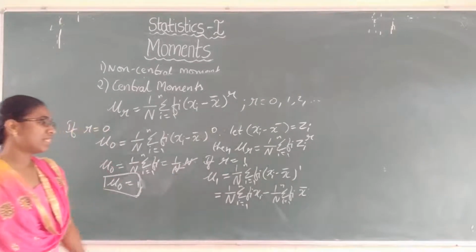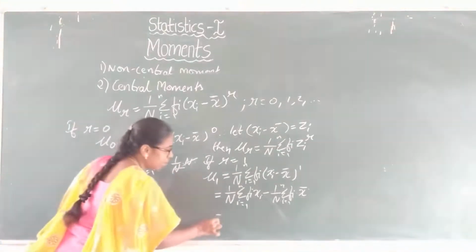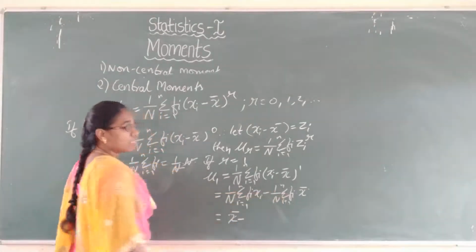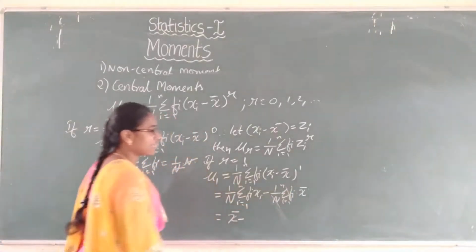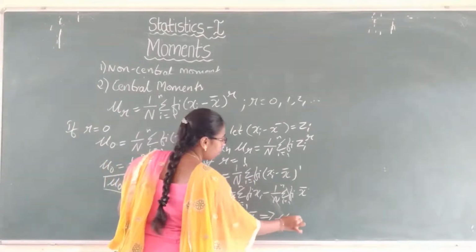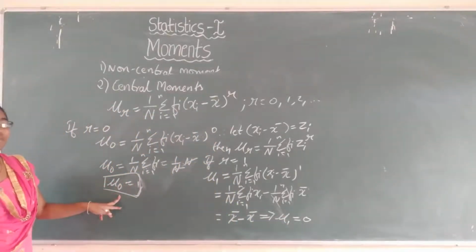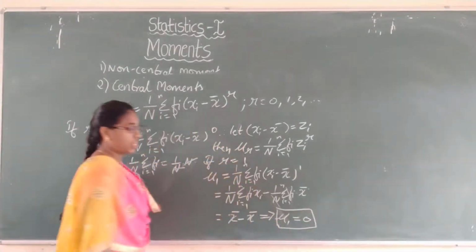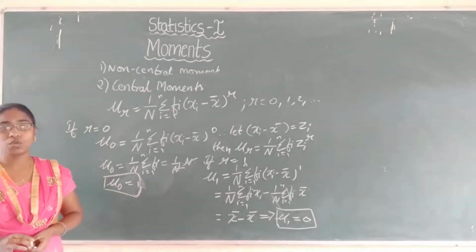So here 1 by n summation fi into xi is nothing but x bar, minus 1 by n summation fi. Summation fi is nothing but capital N. So n and summation fi get cancelled. x bar minus x bar, which implies that mu 1 value is equal to 0. So always mu naught value is 1 and mu 1 value is equal to 0. That is, the first central moment is always equal to 0.